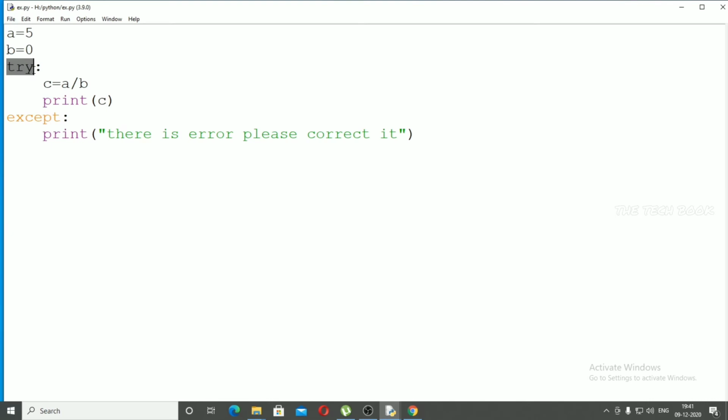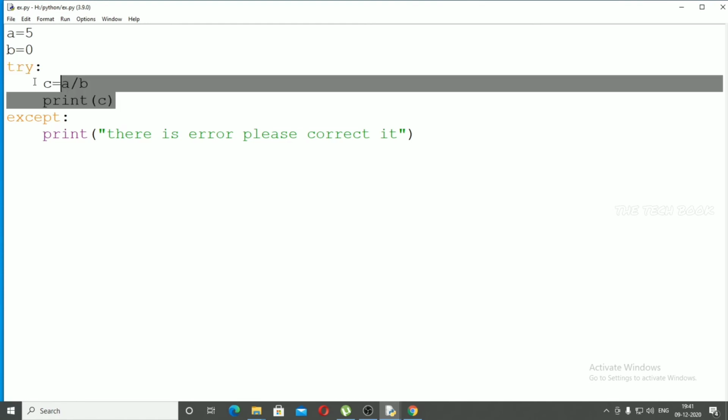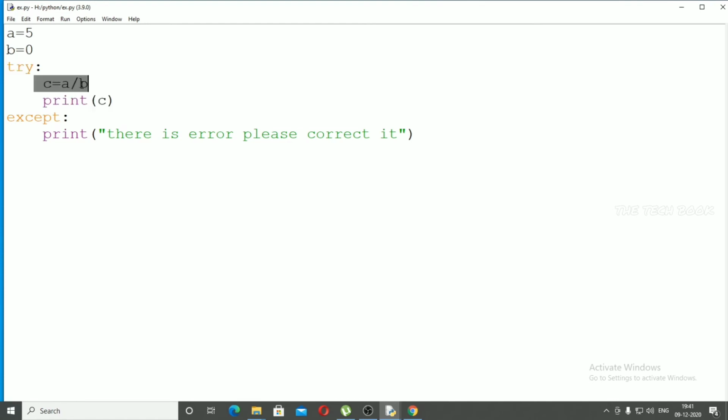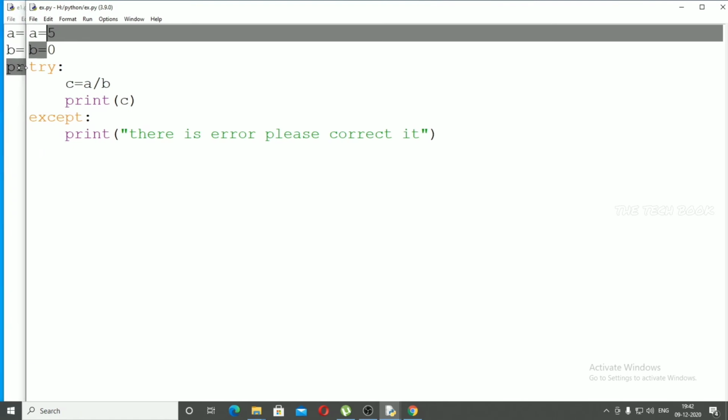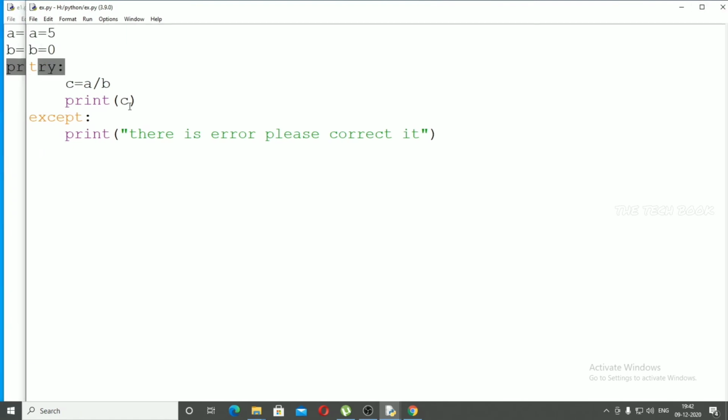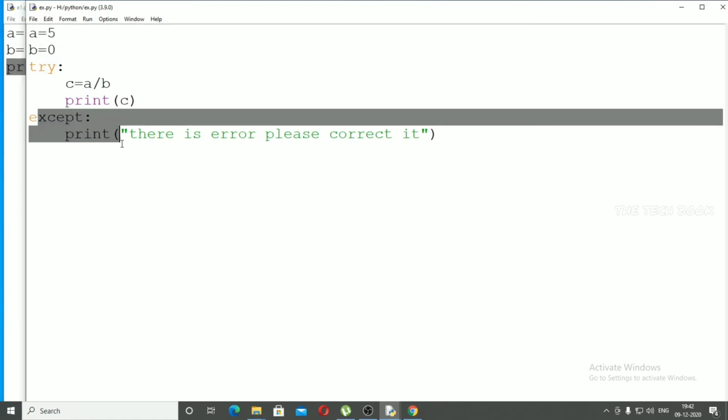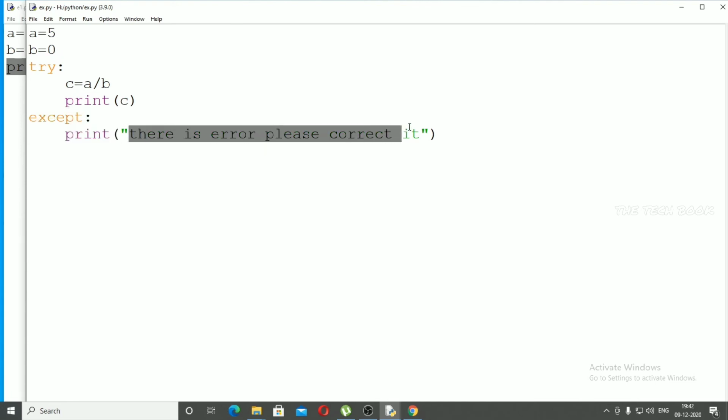In exception handling, there are two blocks: try block and except block. In the try block, we try the statement on which we handle errors, like c equal to a by b, where a equal to 5 and b equal to 0. So 5 by 0 is not possible, so we execute that in the try block. And in the except block, we print a message: there is error, please correct it. So this is a basic example of exception handling, guys.